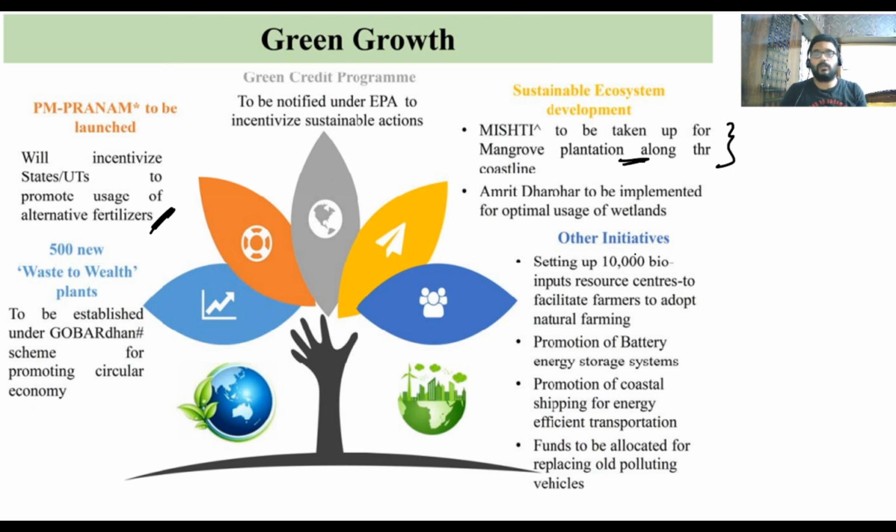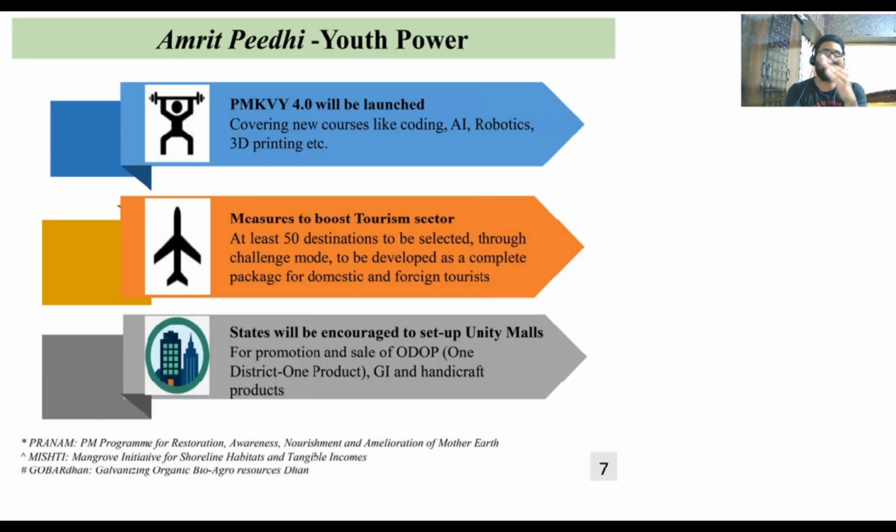Amrit Dharohar is useful for the promotion of wetlands. And there are many other initiatives like adopting natural farming, increasing the farmers' income. Okay, battery, national electric vehicle missions. Coastal shipping for energy efficient transportation, and you try to replace old polluting vehicles under the guidelines of the Supreme Court as well as the National Green Tribunal.